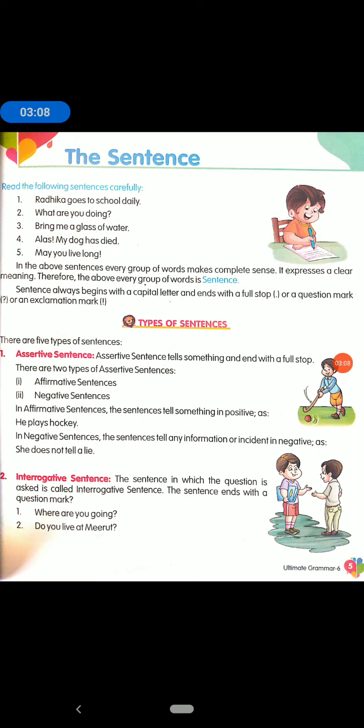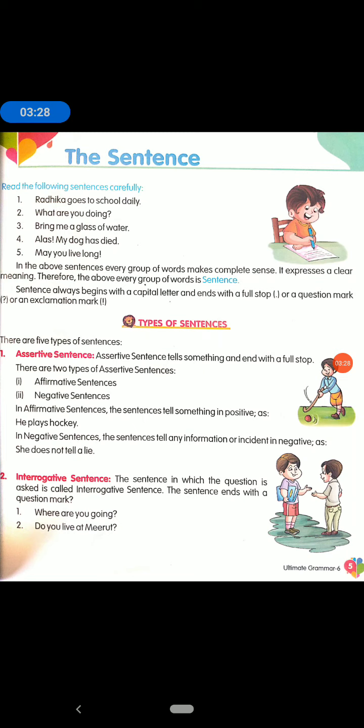Second, negative sentences tell any information or incident in the negative, as in: she does not tell a lie. So you can say that we use not. Negative means not. In a negative sentence you use never or not with a helping verb.